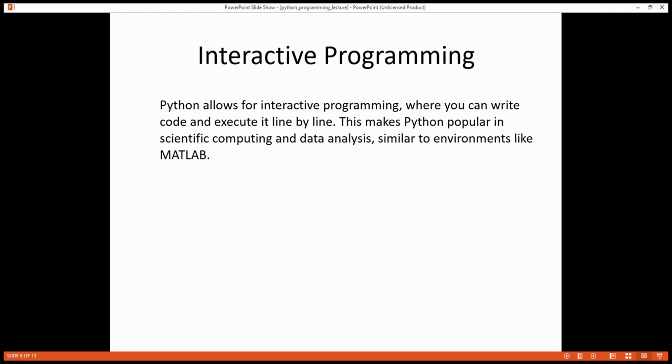Interactive programming. Python allows for interactive programming, where you can write code and execute it line by line. This makes Python popular in scientific computing and data analysis, similar to environments like MATLAB.